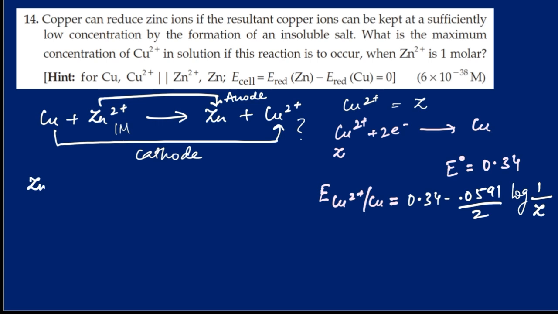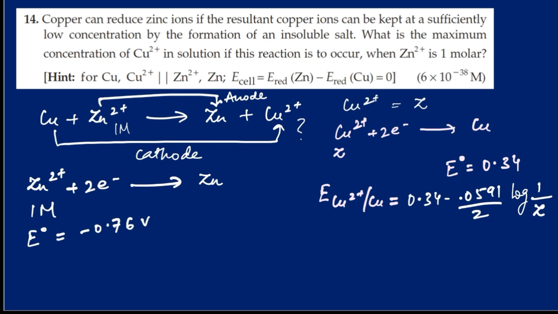Similarly, consider the reduction reaction of zinc ions accepting 2 electrons changing into zinc metal, where the concentration of zinc ions is 1 mole per liter. The standard reduction potential value of zinc ions is minus 0.76 volt. In this case, the reduction potential is the same as the standard reduction potential because the concentration of zinc ions is 1 mole per liter.